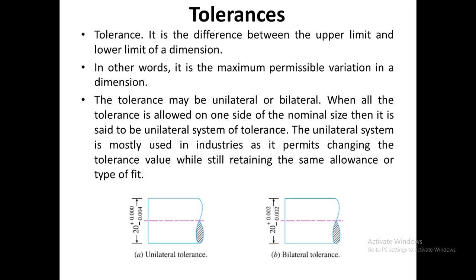Tolerances. Tolerance is the difference between the upper and the lower limit in a dimension. Unilateral tolerance means there is change in the nominal size only on one side, either the positive side or the negative side. Bilateral tolerance is change in the nominal size on both sides, both positive and negative. Unilateral tolerance is generally preferred in industries as it changes the tolerance value only on one side.